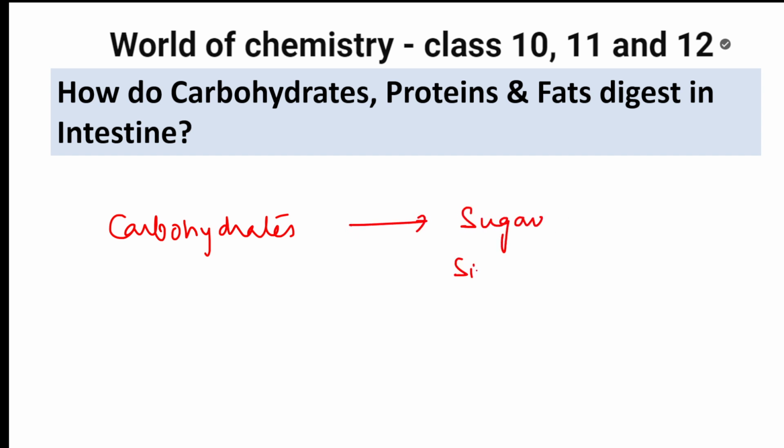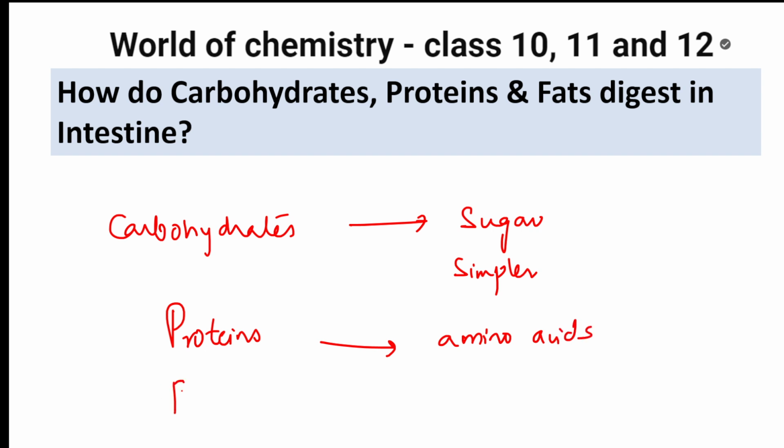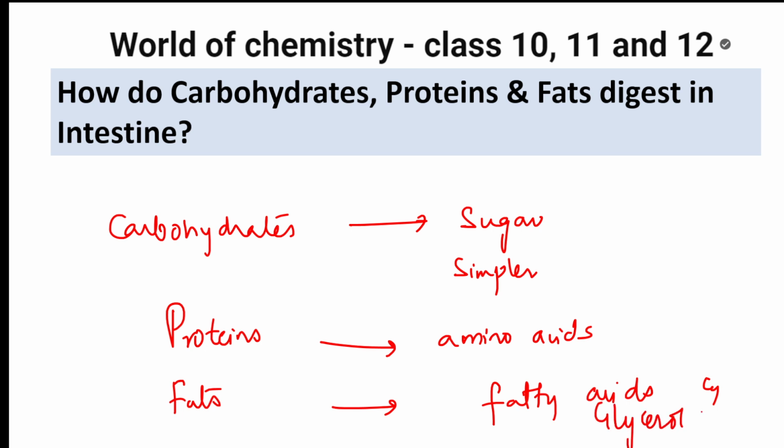This is the simplest form for digestion. Then proteins get converted to amino acids. Fats, by emulsification by the bile juice, get converted to fatty acids and glycerol. Now, the question asked is just how they are digested. So, simpler substances are these.